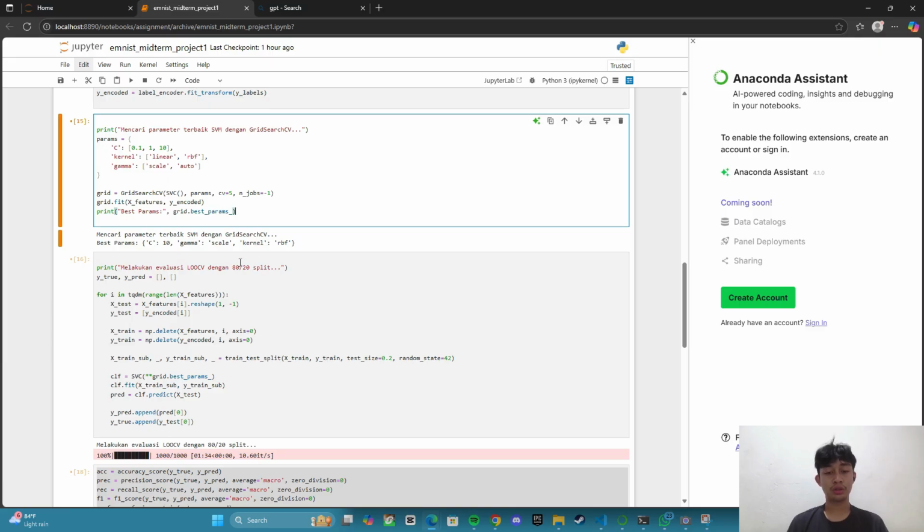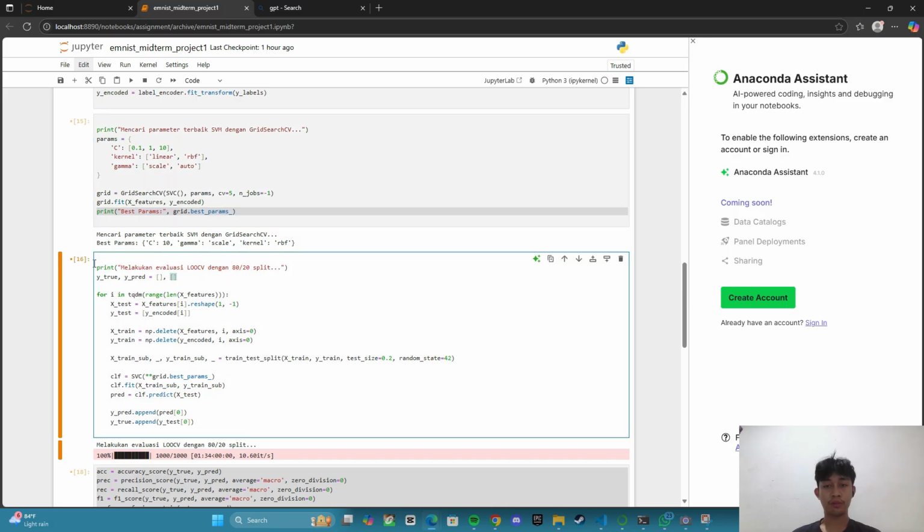And n_jobs runs the search in parallel using available CPU cores, making it faster. The fit method is used to train the GridSearchCV on the extracted features X_features and encoded labels y_encoded. After the search completes, best_params prints the best combination of hyperparameters found by GridSearchCV.